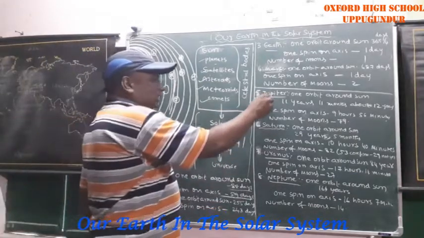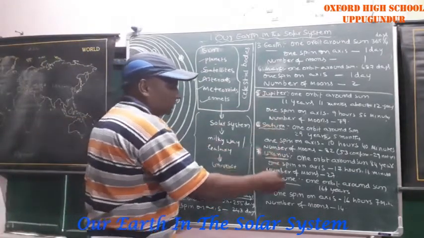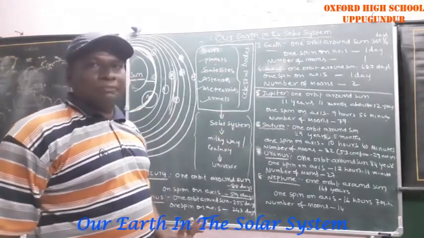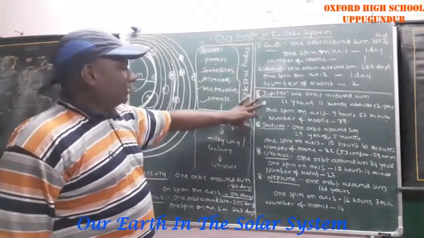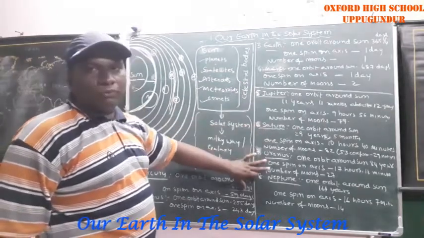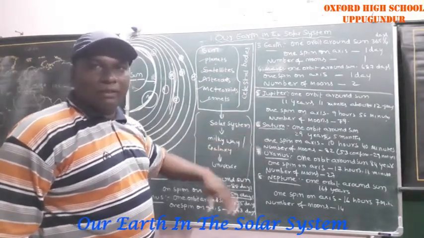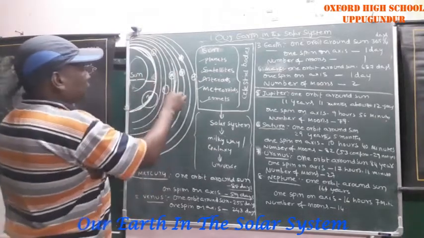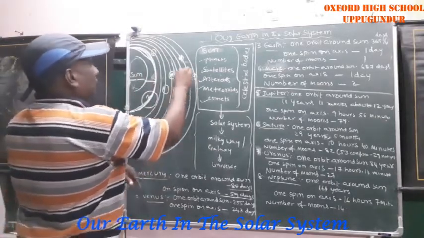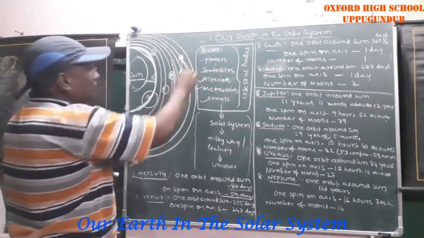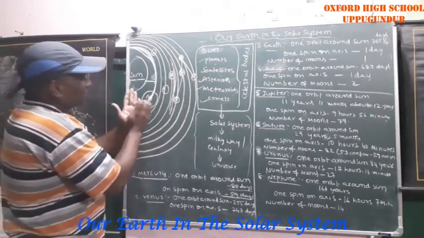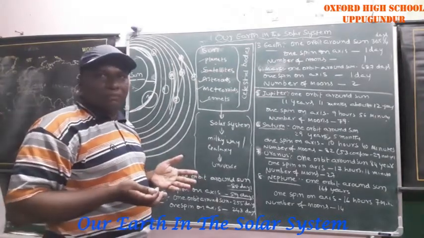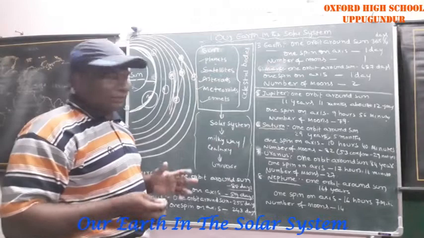Jupiter, Saturn, Uranus, Neptune. These 4 planets are called outer planets, because these 4 planets are very far from the sun. Automatically, temperatures are very low.